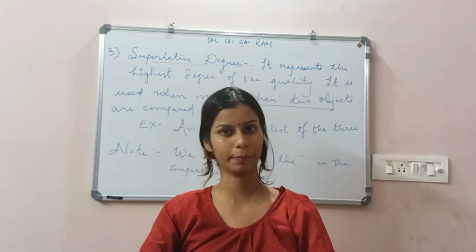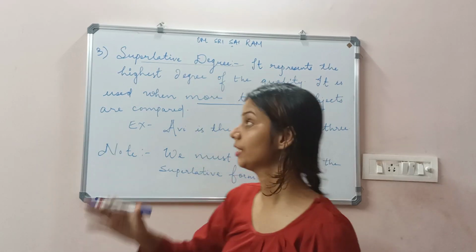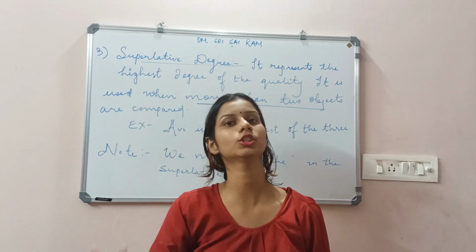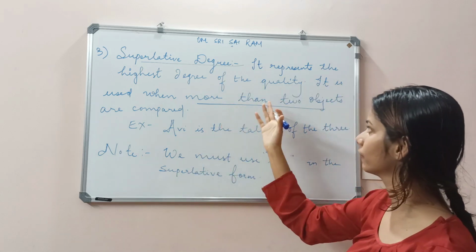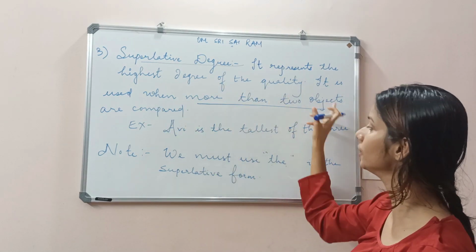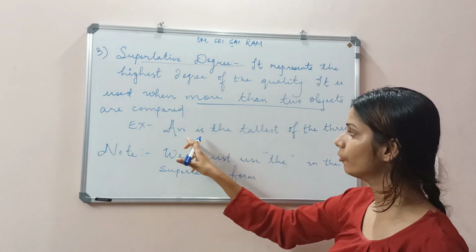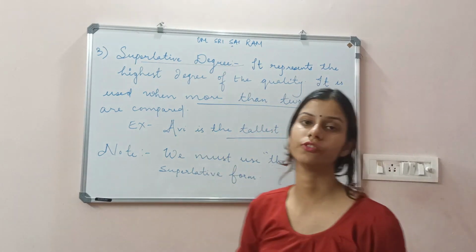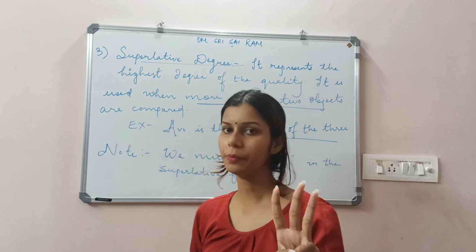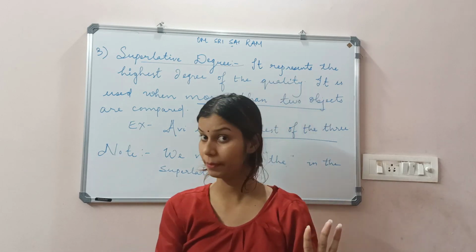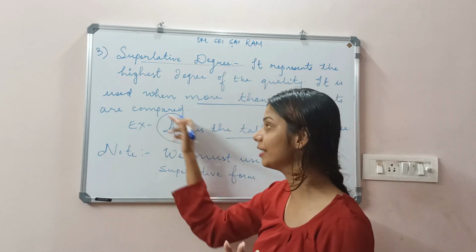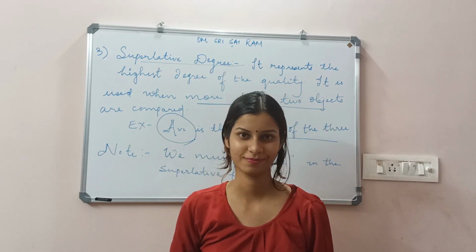It is known as comparative degree. In superlative degree, more than two persons are compared. So here it has been written, it is used when more than two objects are being compared. Let's take an example. Avi is the tallest of the three. That means here three persons are being compared. But among them, Avi is the tallest boy.